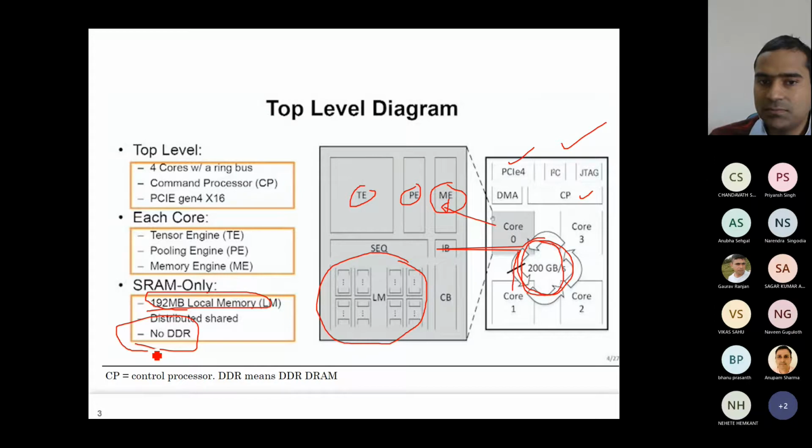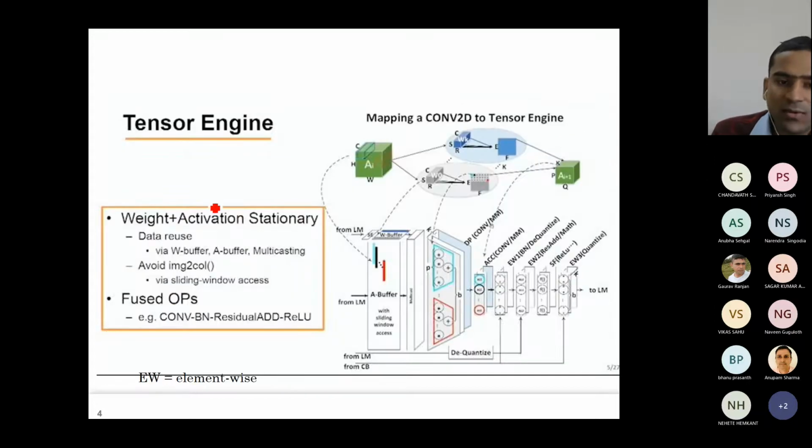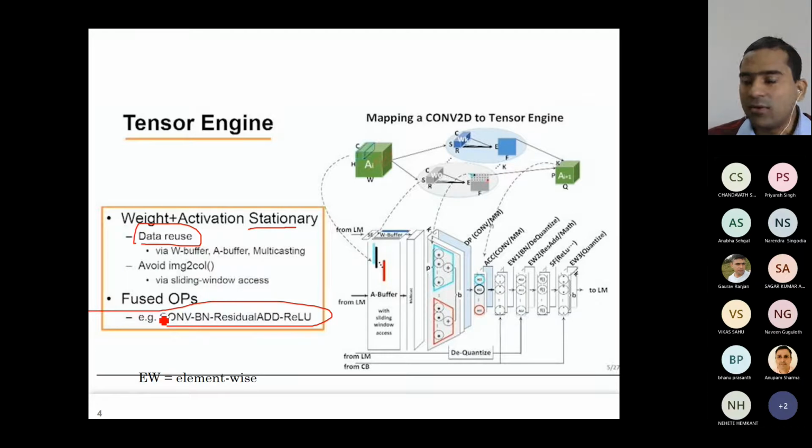Now tensor engine, again, they don't have a lot of details available here on what the type is. In this course, I have not discussed what is weight stationary, activation stationary, or output stationary. These are different data flow architectures. So it has some optimizations for data reuse. Now it can do fused operations. The whole point is usually after the convolution layer we have batch normalization layers, then we have an activation function.